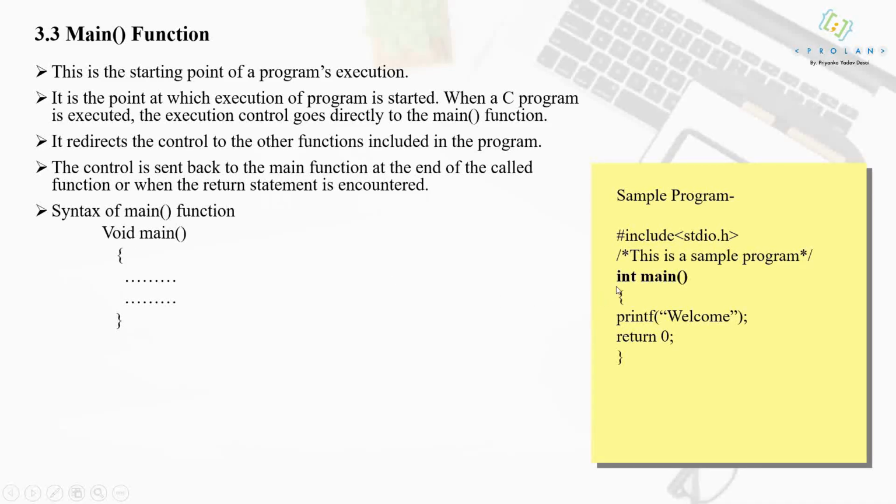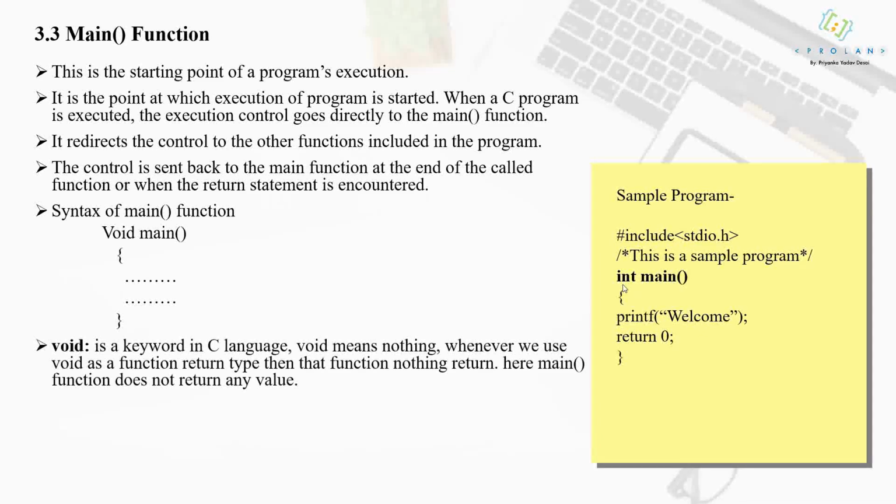But if your function is returning something, then the return type will be int, or depending on what value it returns, it may vary. It will be float if your function is returning a float type of value. It may be char if your function is returning a character type of value. So it depends on what type of value your function is returning.